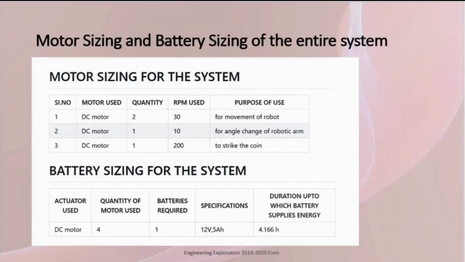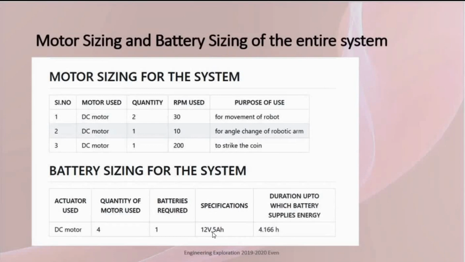As per the motor sizing, we need 4 DC motors of RPM 30, 10 and 200 for the movement of the robot, for angle change of the robotic arm and to strike the coin. As per the battery sizing, for the 4 DC motors we use, we need one battery with the specification of 12 volt 5 ampere-hour.